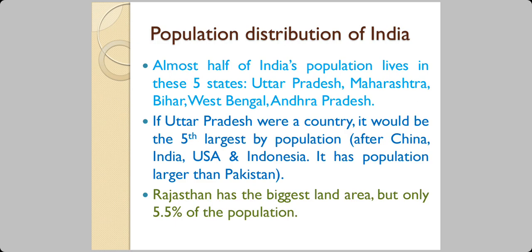Likewise, Rajasthan has a very big land area, the biggest land area of all states, but it carries only 5.5% of the population of the country. Do you know why? Because most of it is arid, it's dry, it's a desert place with a water shortage, with very rough climatic conditions, very hot in summer, and very cold in winter, and that makes Rajasthan not a preferred choice of people.